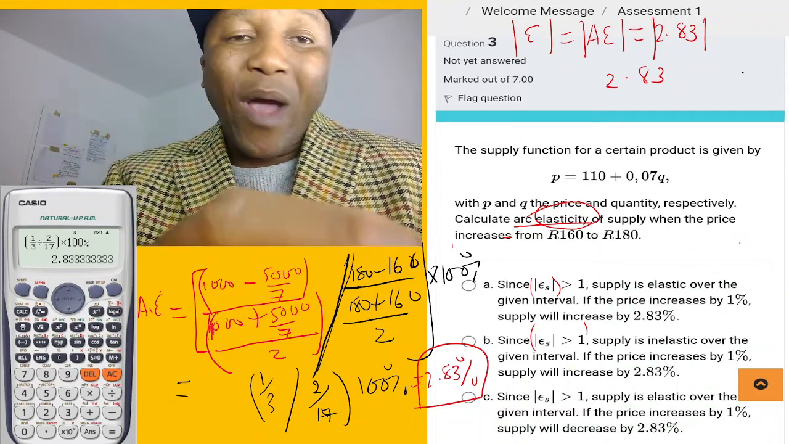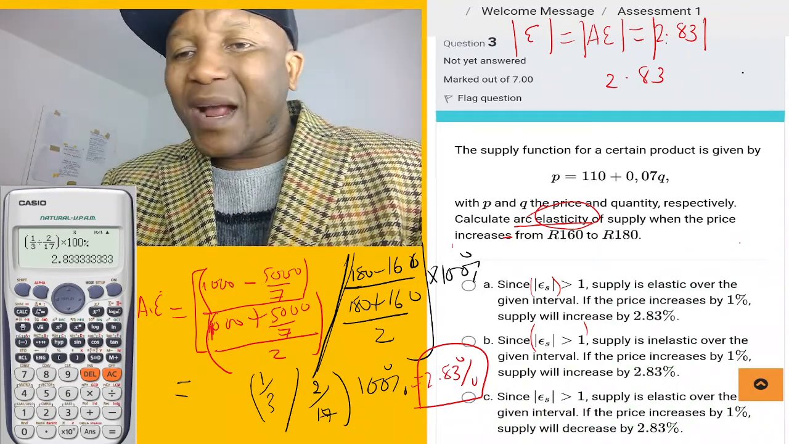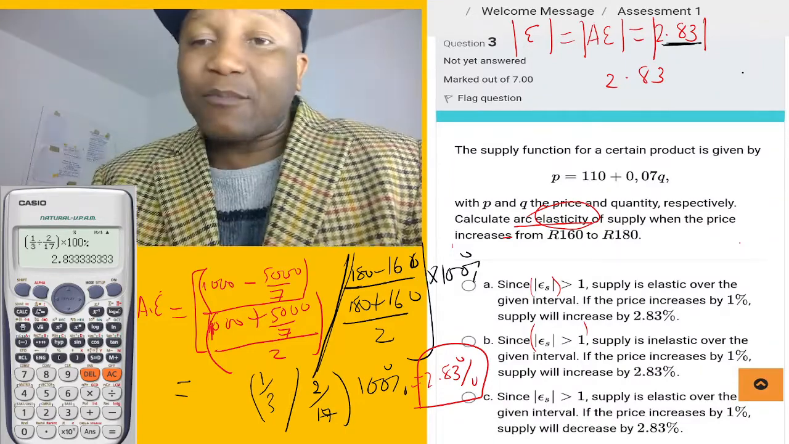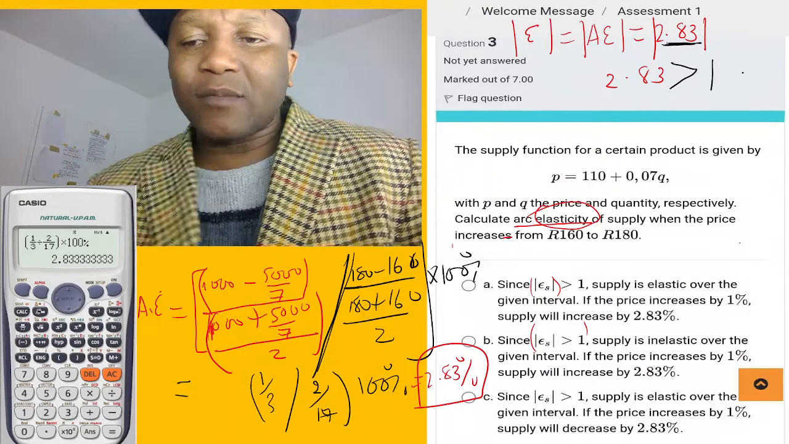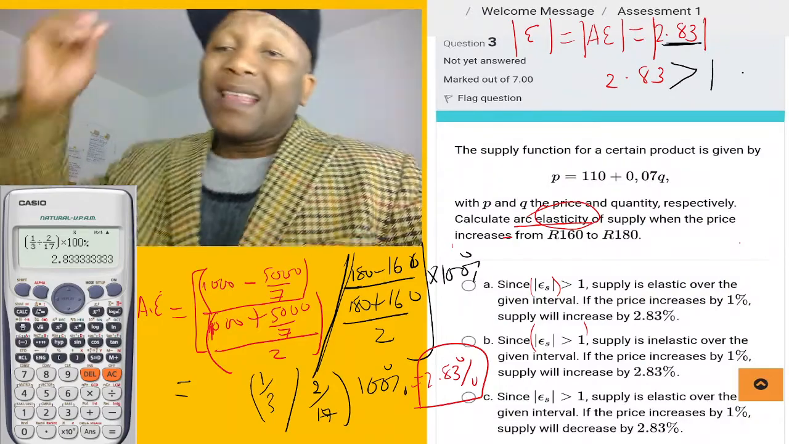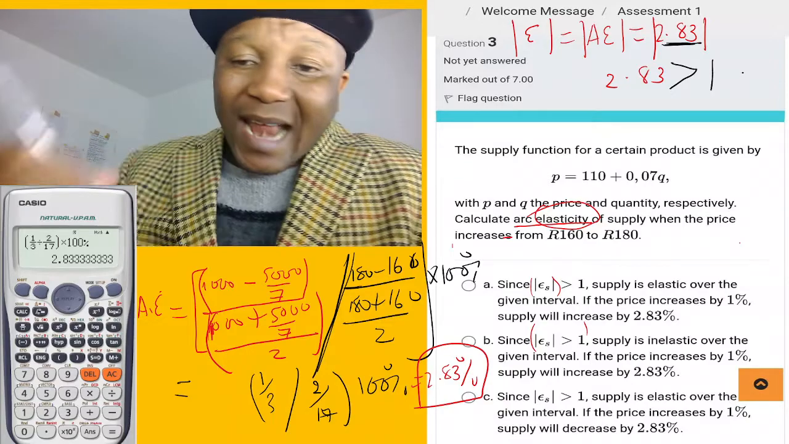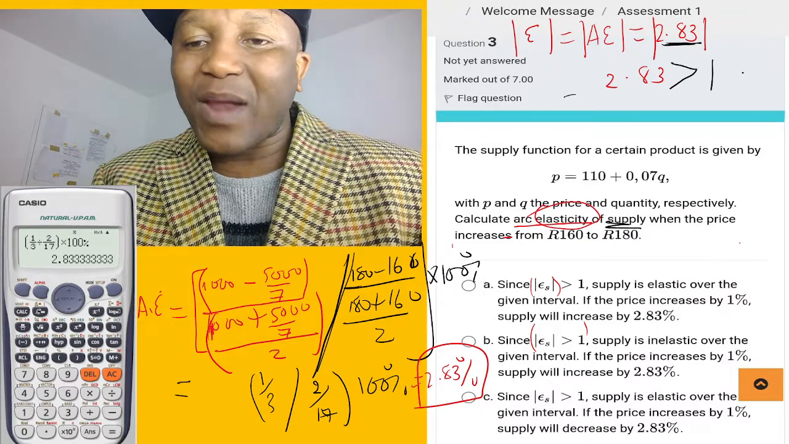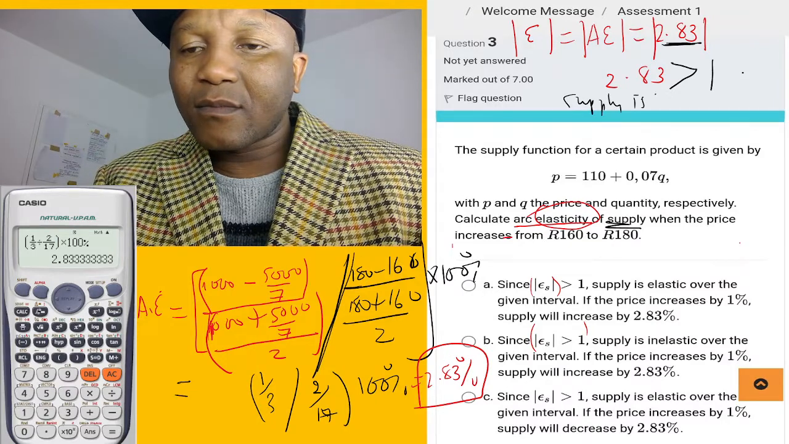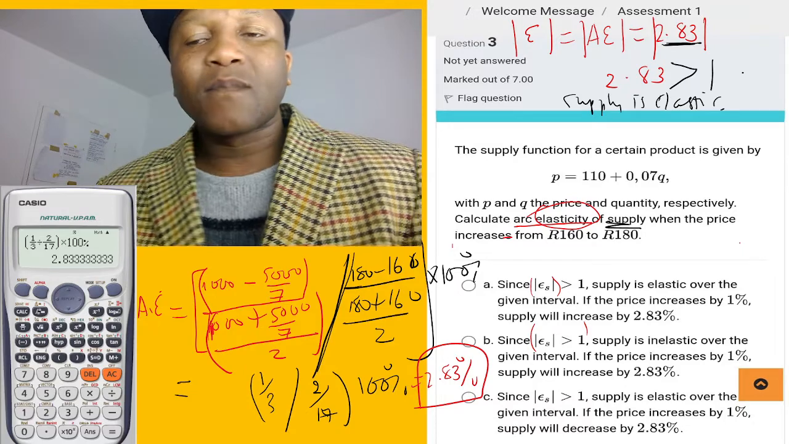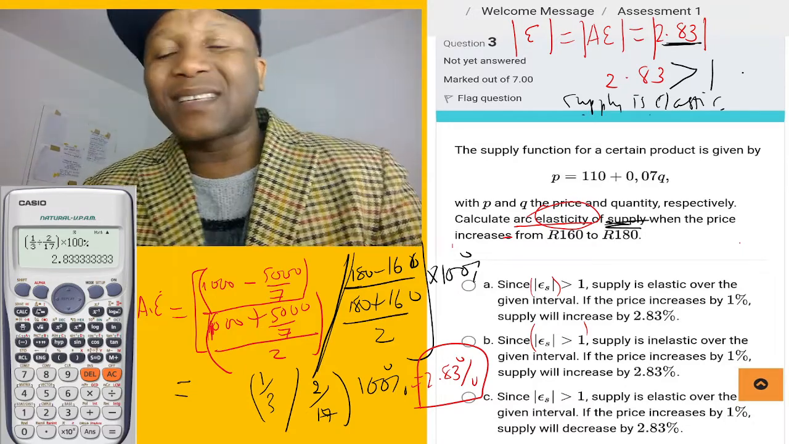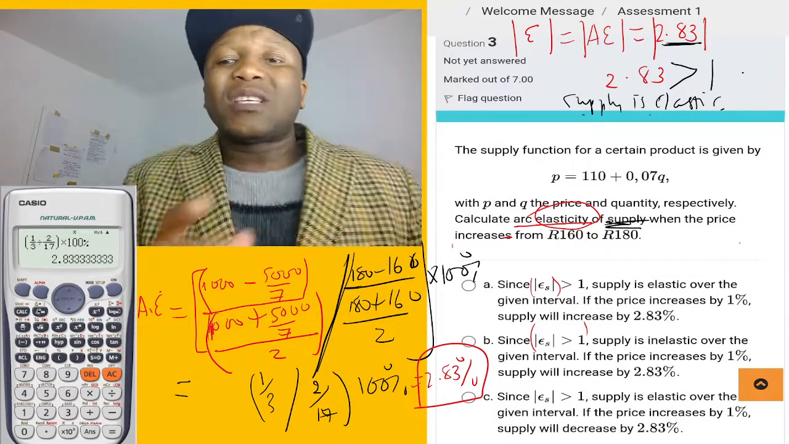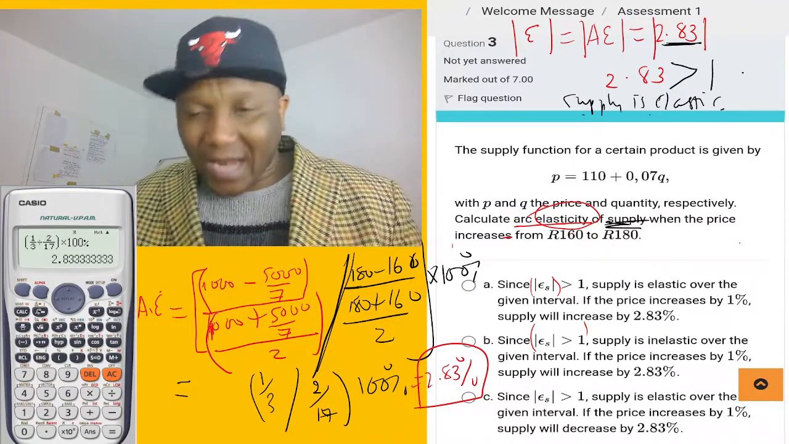Whichever number comes out of the absolute, if this number is bigger than 1, then it is elastic. It is elastic. But for now, what is that? This is supply. So we're going to say our supply is elastic. But if it's demand, then you're going to say demand is elastic, or you can say elastic demand or elastic supply, if it is greater than 1, after you have finished working it out.